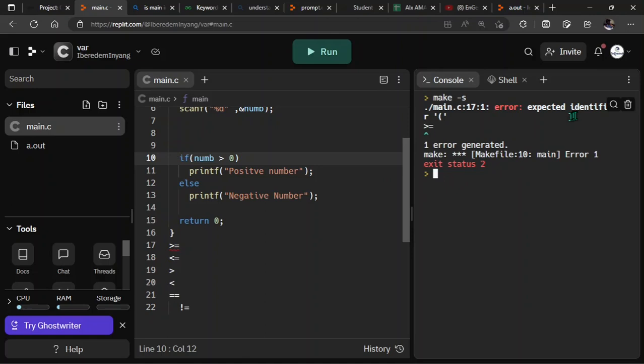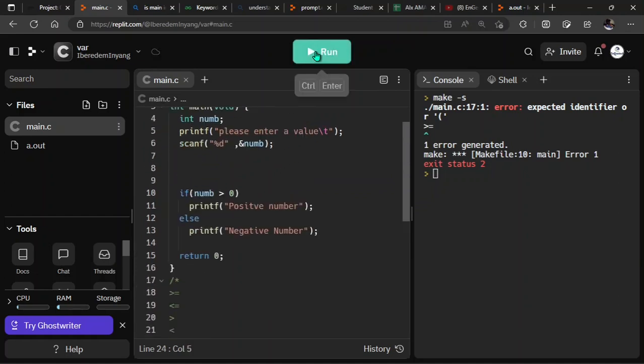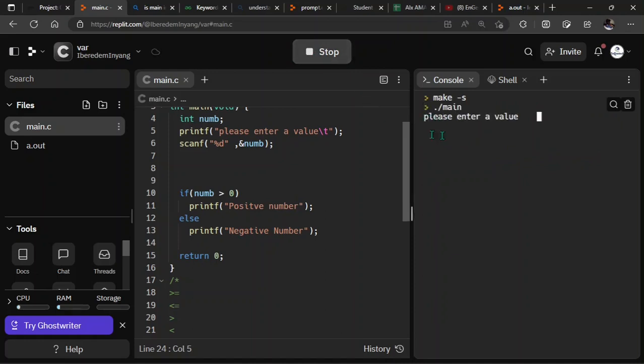Now let's try to put 0 and see what happens. I think we have an error here, unexpected identifier. Okay, because of this. So what I'm simply going to do is comment it out so that it will not give us an error again. Let's try to run that again. Okay, please enter a value. Let's enter 0. Negative number, because it is not part of the condition to be checked. It's outside the positive condition, rather it's negative.